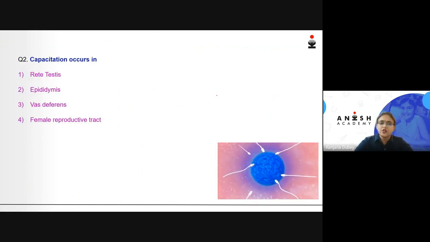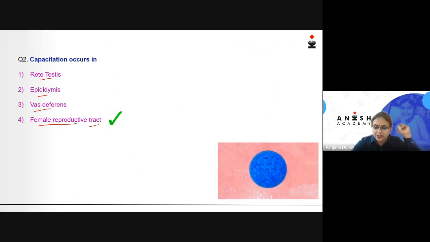The next question is, capacitation occurs in which of the following? Rete testis, epididymis, vas deferens, or female reproductive tract. Now, this part, capacitation, also would be covered when we are doing the female reproductive tract, which is also the right answer for this question.